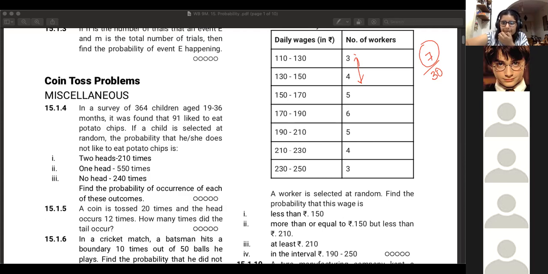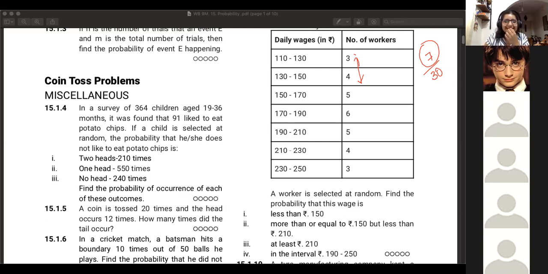Ma'am, for the third one, at least, should it be less than 210 or even more? You tell me. At least 210, meaning the least value should be 210. So will you consider values more than 210 or less than 210? Ma'am, more than 210. Oh, more than. Okay. Acha, so it was a grammar mistake, not a calculation mistake.